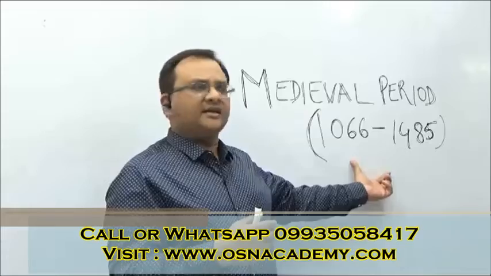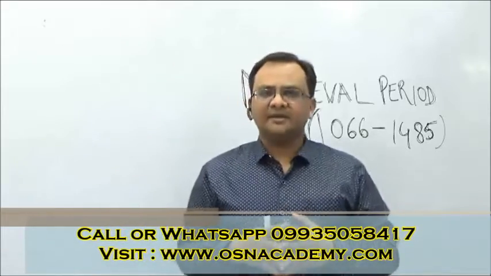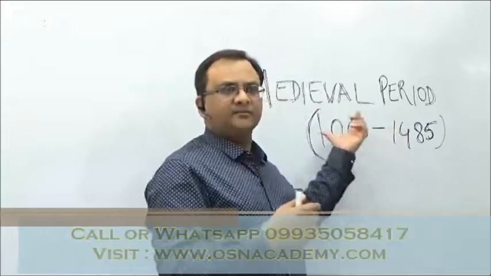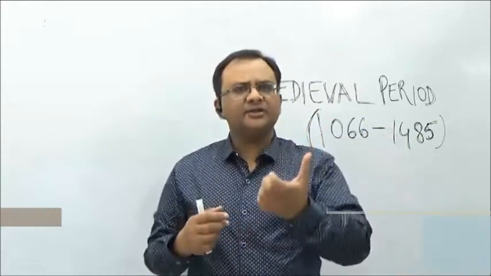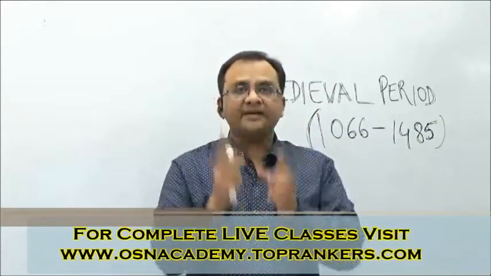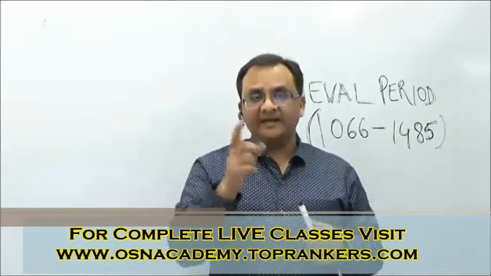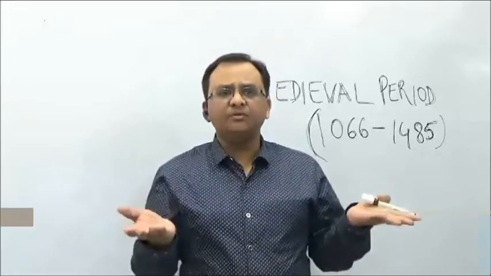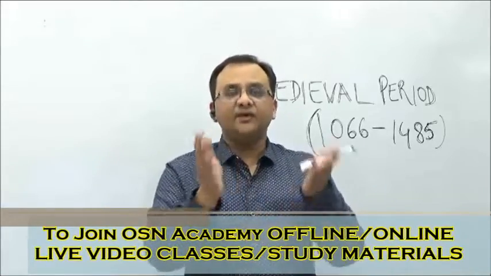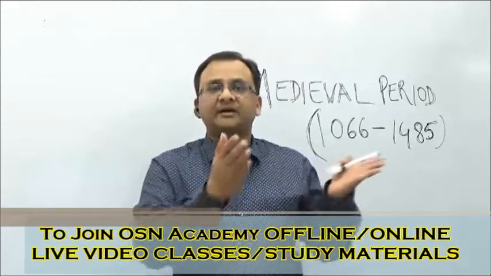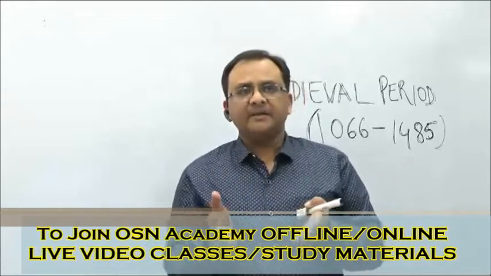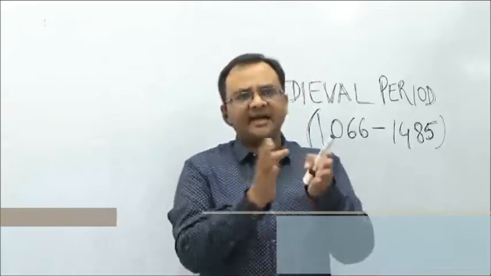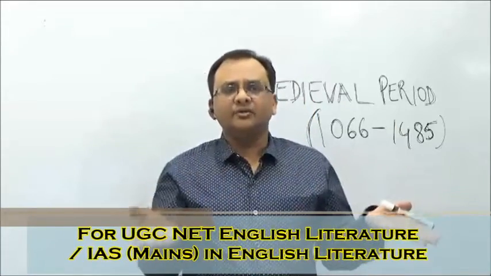Students, always remember that when we study the history of English literature, the place we start from is 1066. In 1066, at the Battle of Hastings, Harold, who was the Saxon king of England, was defeated by whom? He was defeated by William the Conqueror, William the Duke of Normandy, who invaded England to support his claim that he had been promised the English throne.